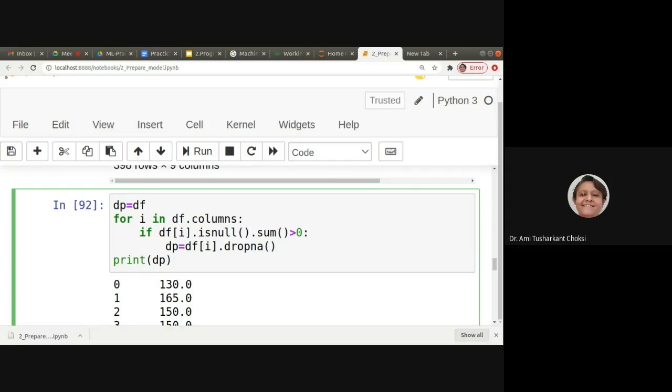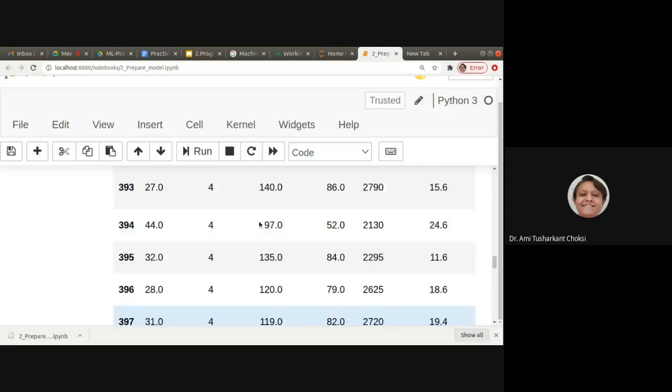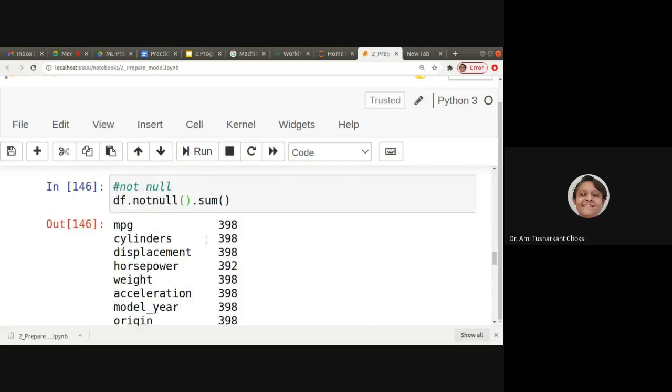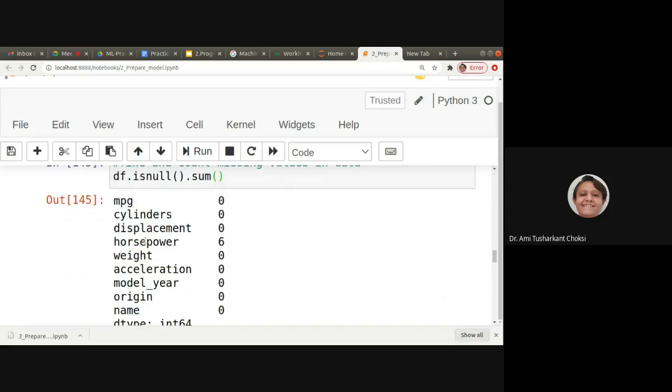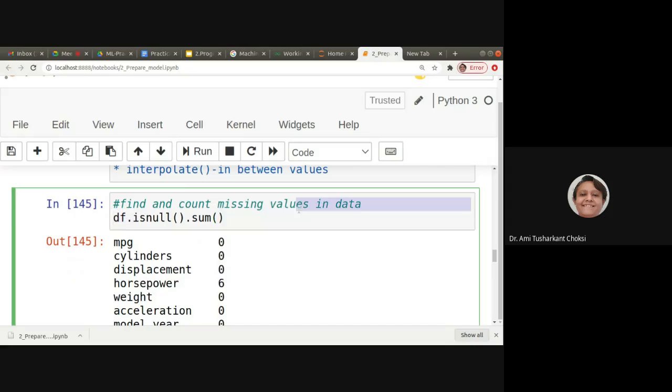Now what we are checking is if df of i isnull().sum() is greater than 0. If it is, that means it has missing values available. We have seen isnull().sum().